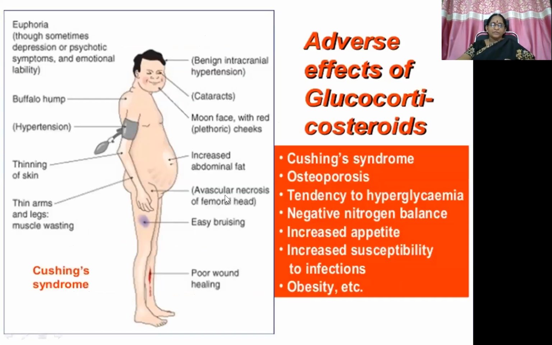Okay. So these are the adverse effects of glucocorticoids: Cushingoid appearance or Cushing syndrome appearance, euphoria, sometimes depression or psychotic manifestations or emotional changes, buffalo hump, hypertension, thinning of skin, thin arms and legs, muscle wasting, poor wound healing, easy bruising, avascular necrosis of femoral head most commonly, increased abdominal fat with striae in the abdomen, moon face with red cheeks, cataract, and benign intracranial hypertension.